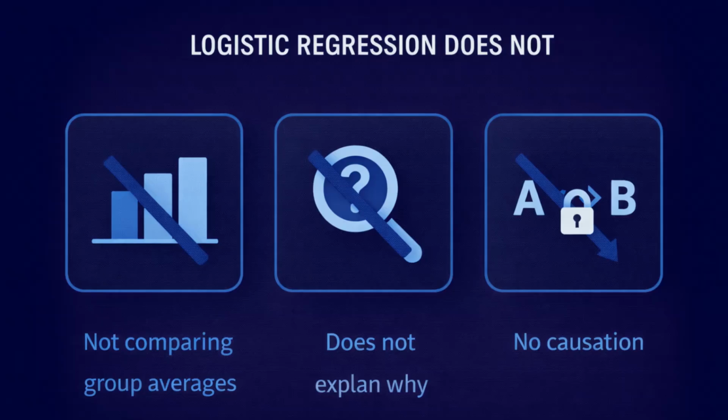It is also important to be clear about what logistic regression does not do. Logistic regression does not compare group averages. It does not explain why an outcome occurs. It does not establish causation unless the research design justifies causal conclusions.